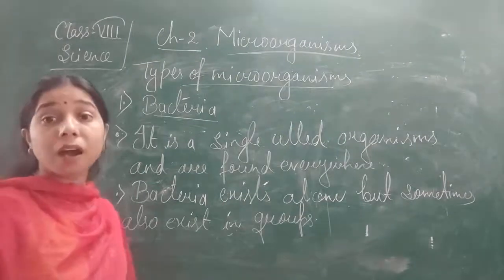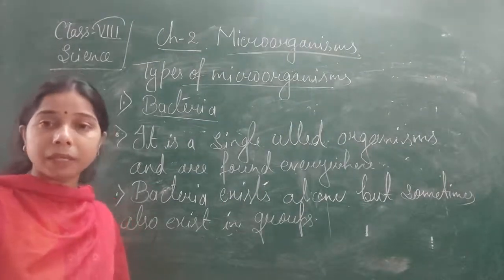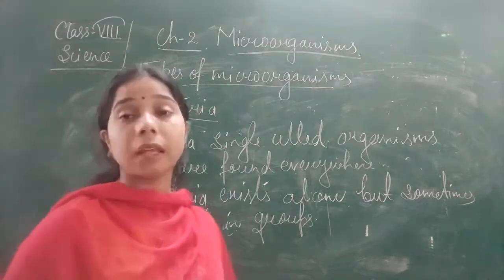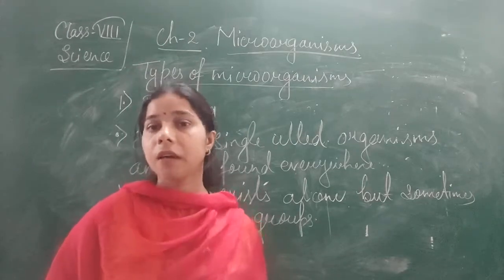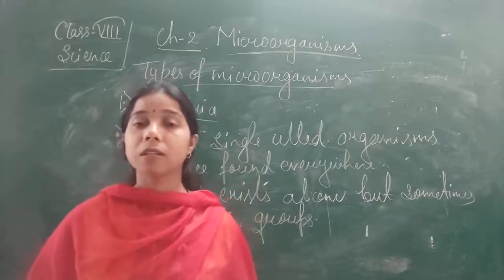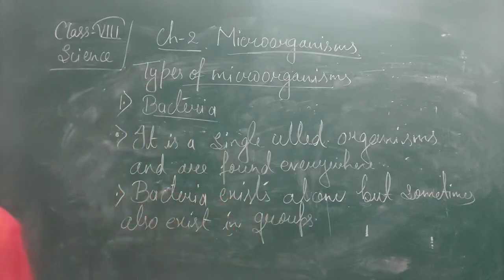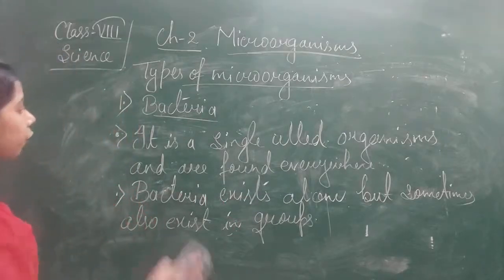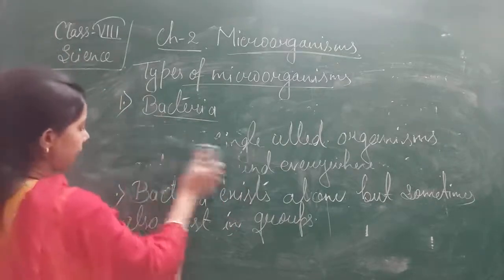Now bacteria are of different shapes. Basically, bacteria are of 4 different shapes, that is rod shaped bacteria, spherical shaped bacteria, spiral shaped bacteria, and comma shaped bacteria. So let us see what the different types of bacteria are.